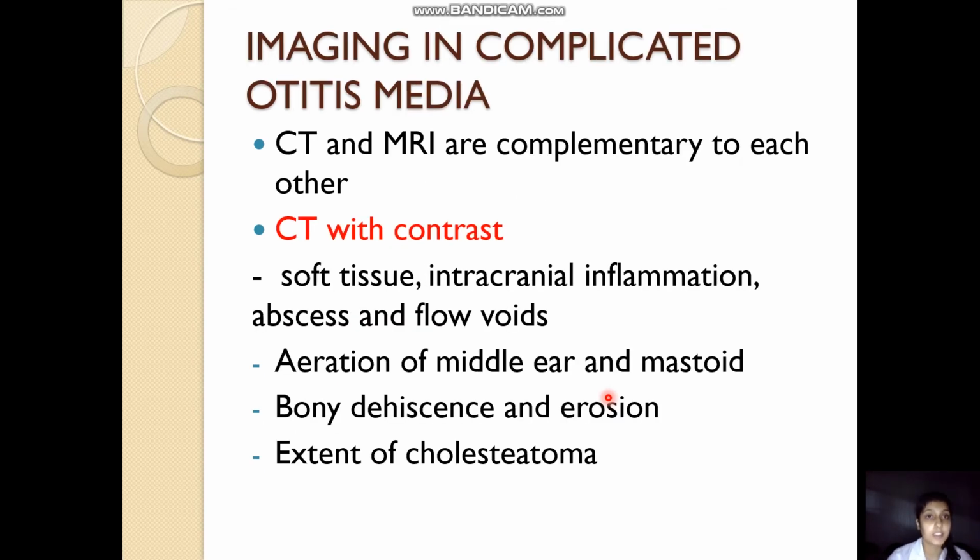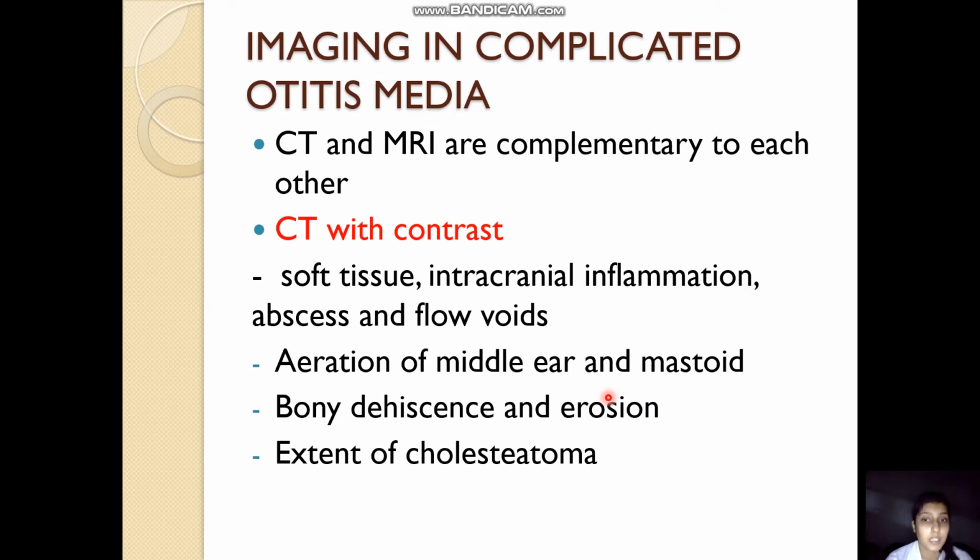Now, definitely imaging is required in complicated otitis media. CT and MRI are complementary to each other. A CT scan is usually done with contrast to see the soft tissue and the inflammation. In case of the vessels, we can see the flow voids, where the vessel flow is inadequate. At that point, we can know that this can be the point of the thrombophlebitic foci.